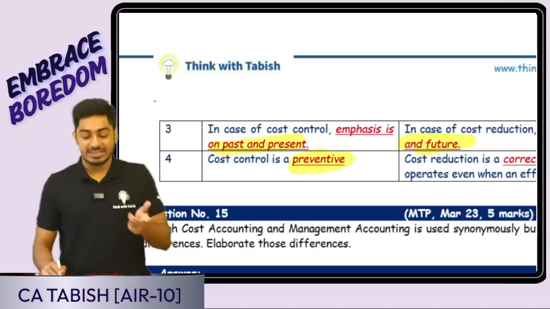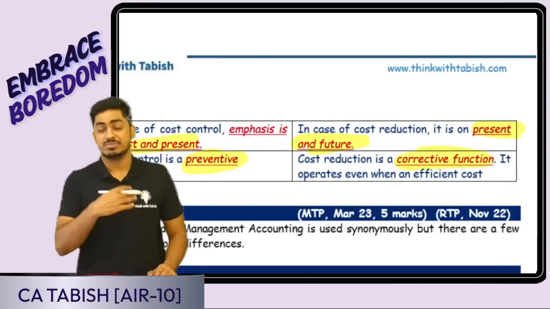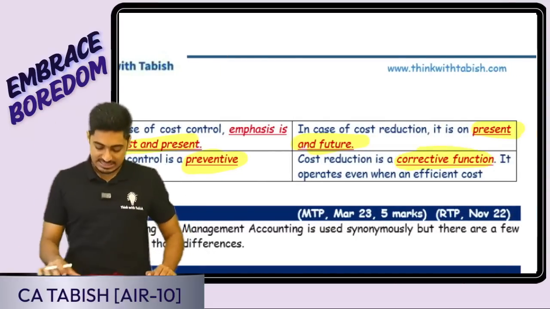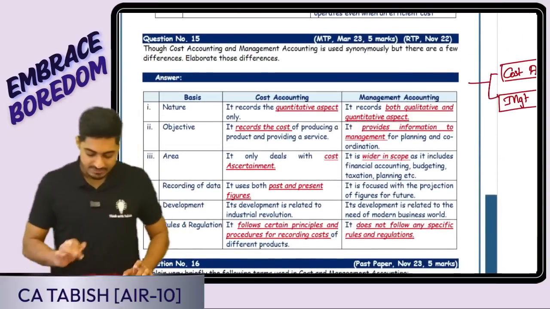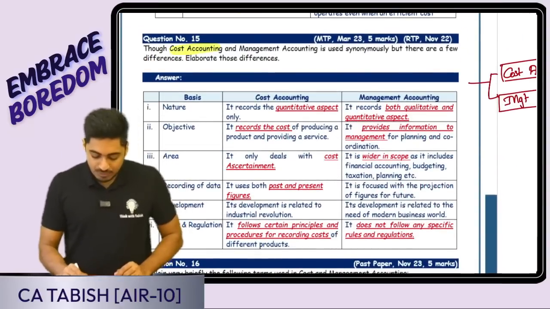It is just preventive. Here it is going to be a corrective function. If any mistakes are there, we try to correct them. Is this clear, everyone? Just a one-time read you guys can have. Okay, fine. Next is cost accounting and management accounting.